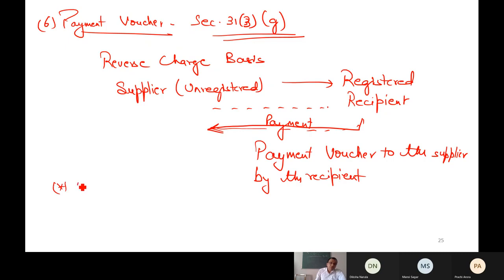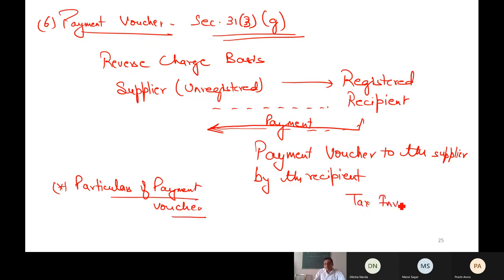Now again, what are the particulars of the payment voucher? I am keeping the tax invoice same. In this, the amount paid will also be mentioned. Everything is the same. The new point in this document is that the amount paid by the recipient is also to be mentioned. This is what a payment voucher is. I hope the concept is clear.